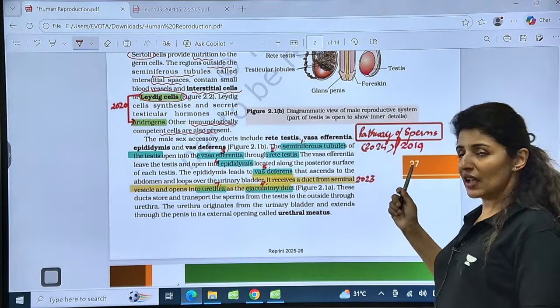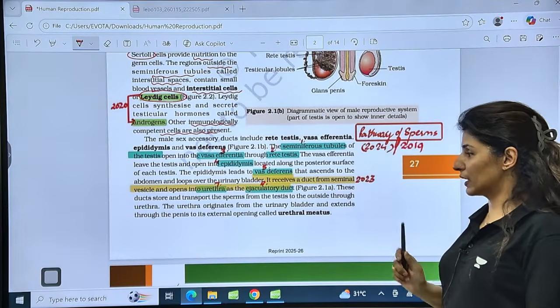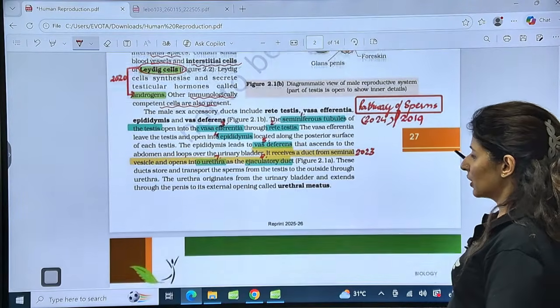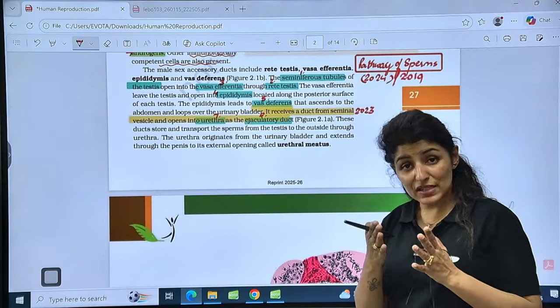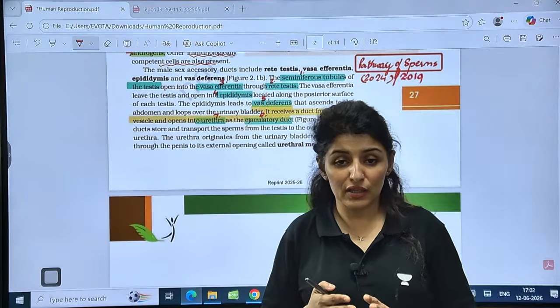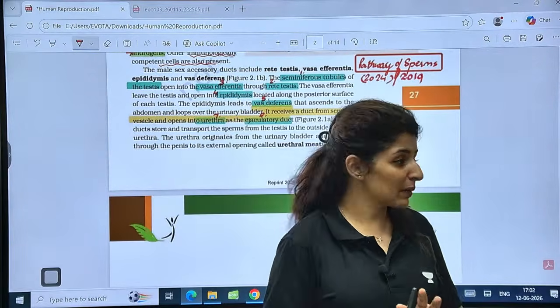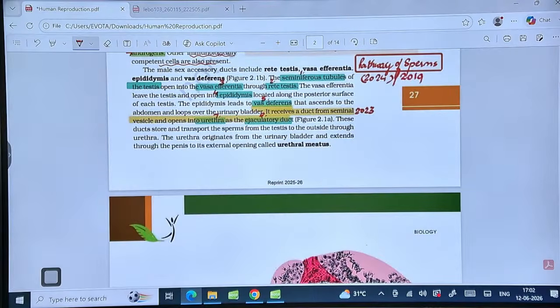So this line was directly asked in 2023. Is that clear to everyone? So do we see a convergence of excretory system and urinary system, excretory system and reproductive system here? Please tell me, guys. Do we see a convergence here? Yes, guys? Is that all clear?